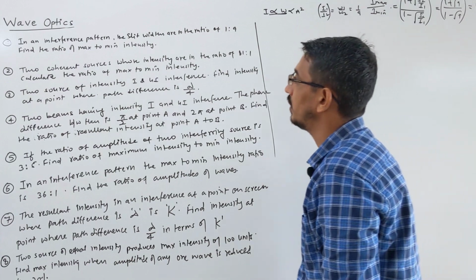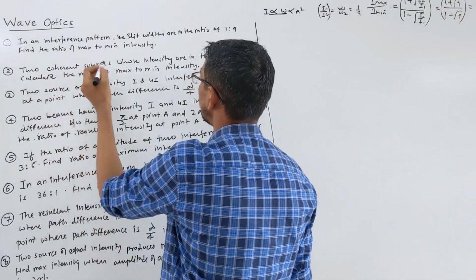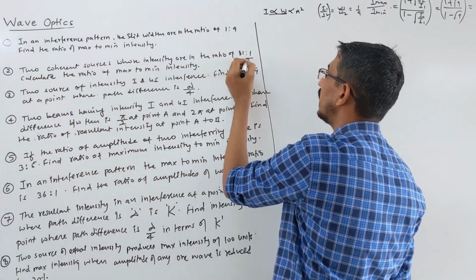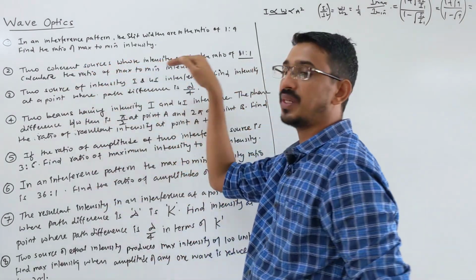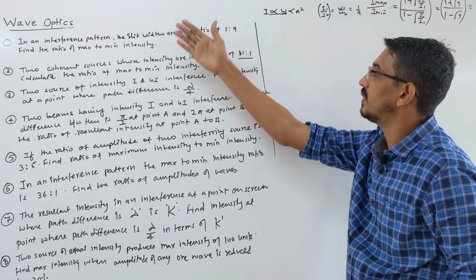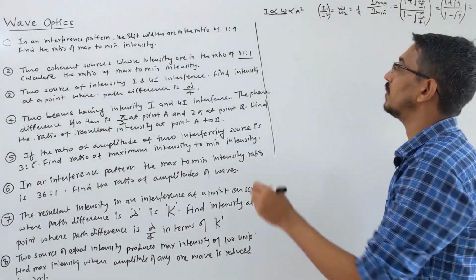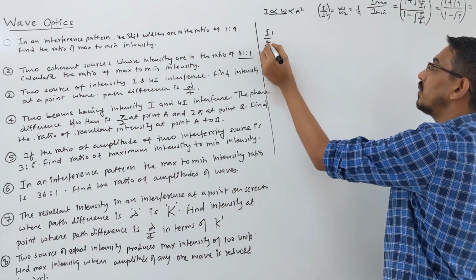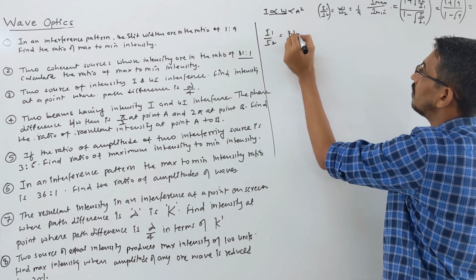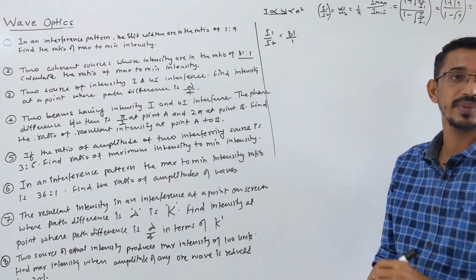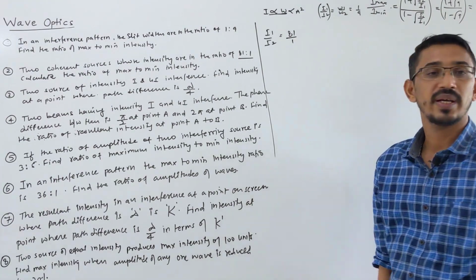Question number 2. Two coherent sources whose intensities are in the ratio of 81:1, calculate the ratio of maximum to minimum intensity. Okay, here in the previous question slit width was given, here the ratio of the intensity is directly given to you. Means I1 by I2 is given as 81 by 1, or 81 ratio 1. So again they are asking the ratio of I max by I min.